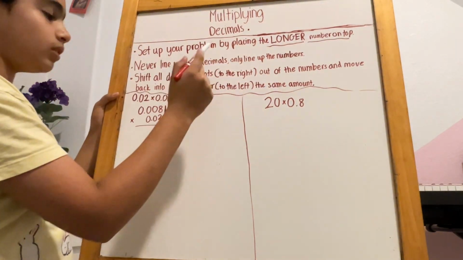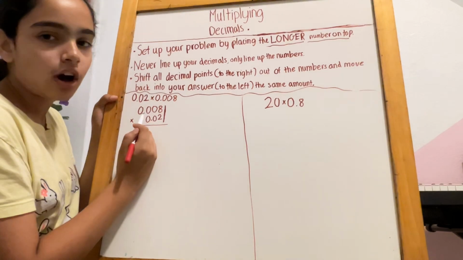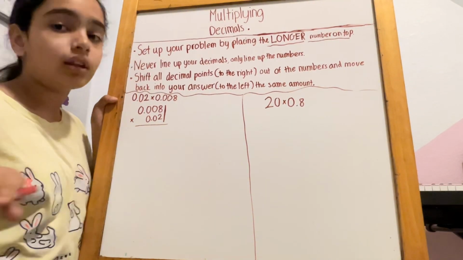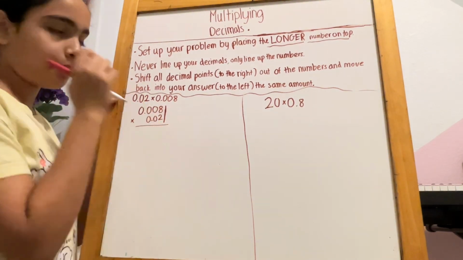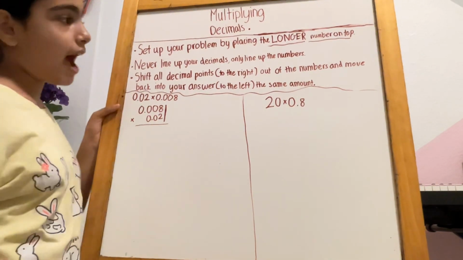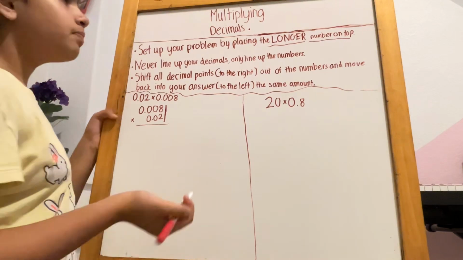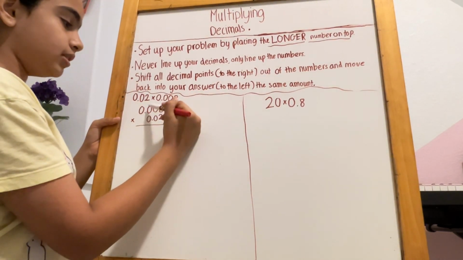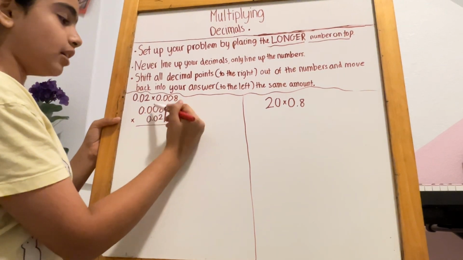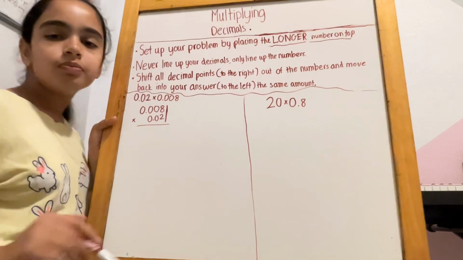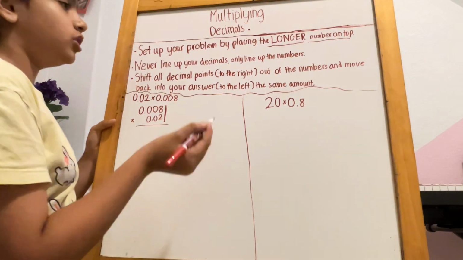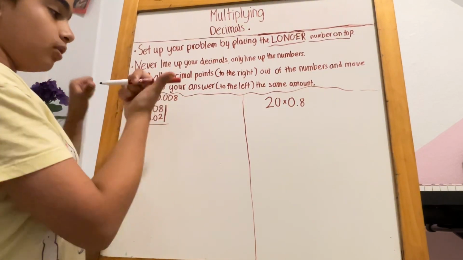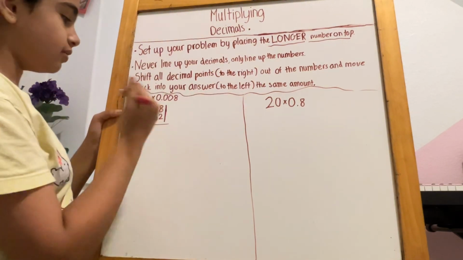And then you align. So you don't line up your decimals. Do you see how this decimal and that decimal are not lined up? They're in two separate locations, unlike the adding and subtracting problem that we just did. So you have to line up the numbers as best as you can, because not all of them are going to fit. And then shift all the decimal points to the right. This way, this direction, guys.